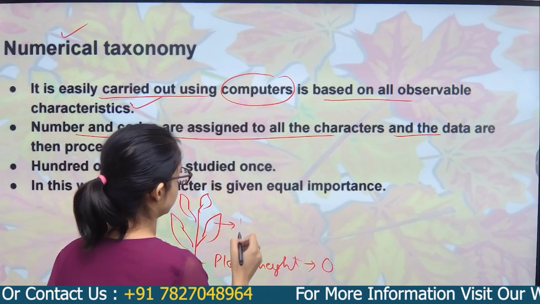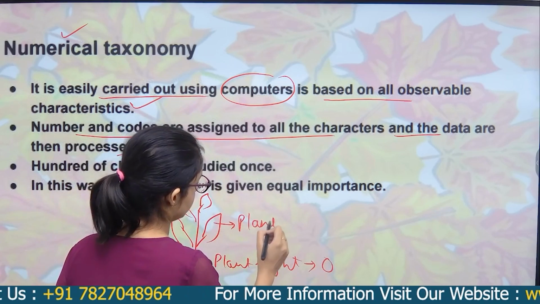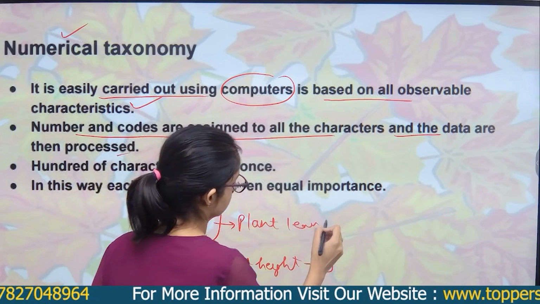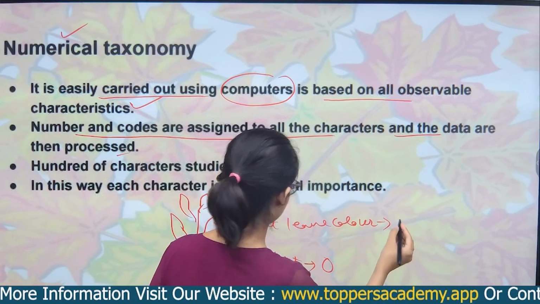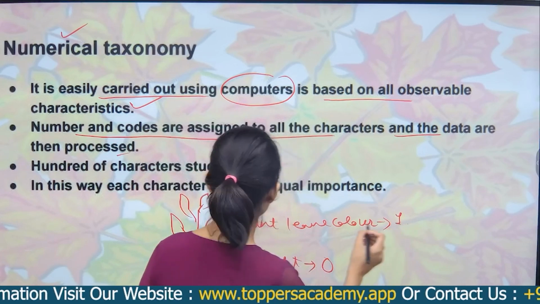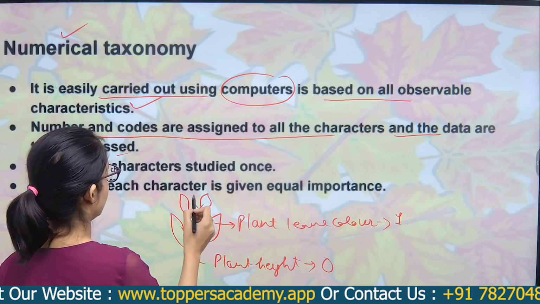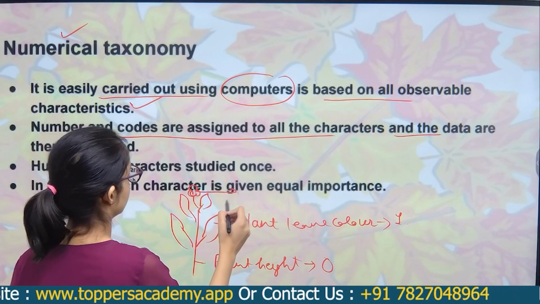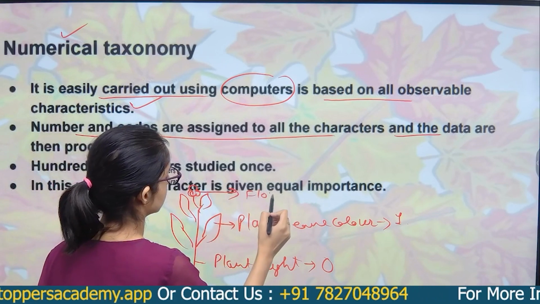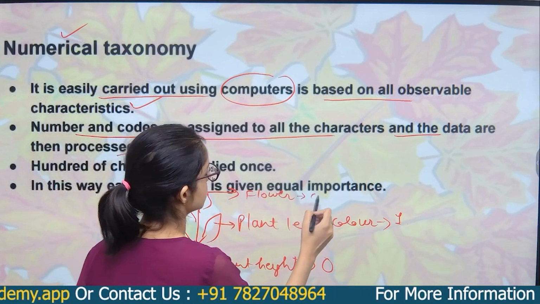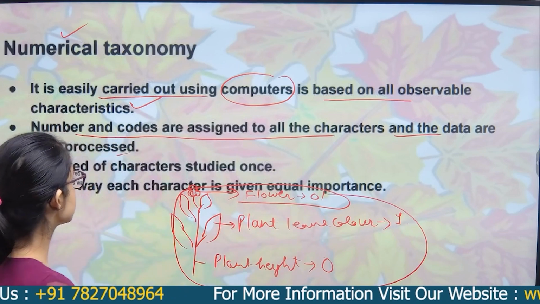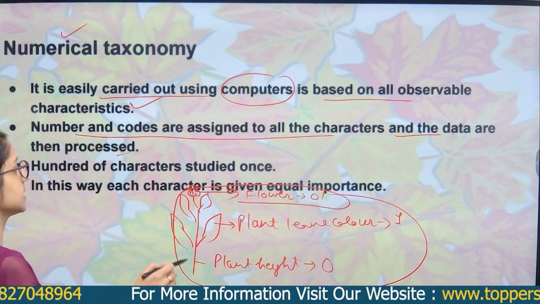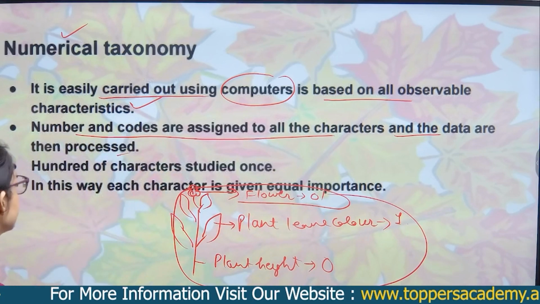For plant leaf color I assign 1, and for flower I assign 0, 1. So this is how numbers and codes are assigned to all the characters and the data are then processed.